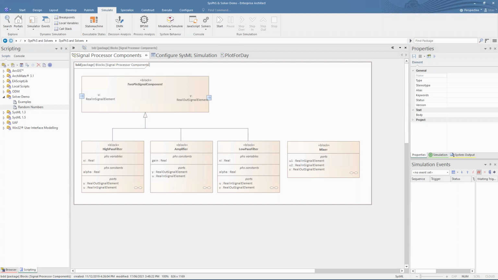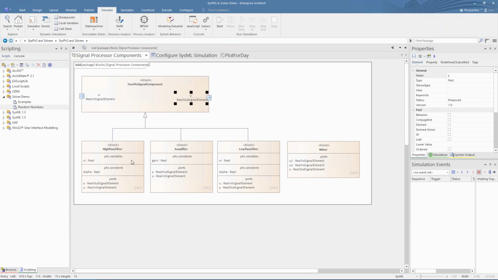Here we see an electronic signal processor composed of various filters and amplifiers. The block definition diagram, or BDD, shows that the electronic components are all derived from a base 2-pin component that has an input signal and an output signal. The ports are typed using the new SysFIS types that we just imported and are named as per the SysFIS specification.